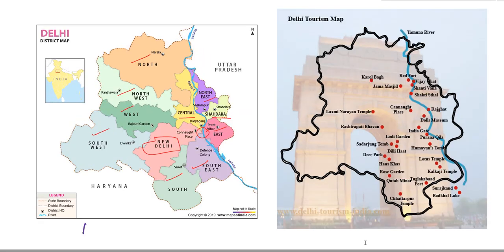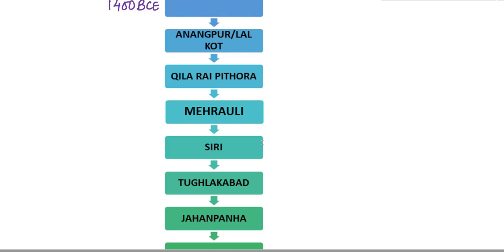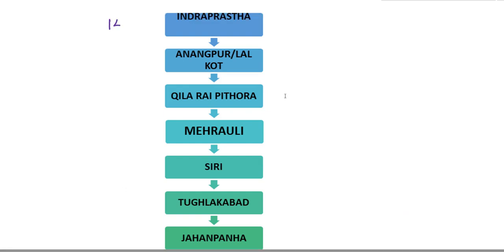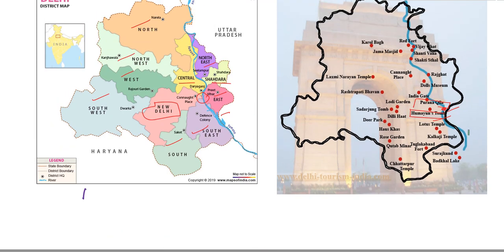and where exactly is Indraprastha located in the current Delhi. So Indraprastha is located here near the Purana Qila region, which would be basically between New Delhi, East Delhi and South Delhi, Southeast Delhi, the triad junction area. Now the board can also ask about another city related to the same epic, Hastinapur. So Hastinapur is the present-day Meerut in Uttar Pradesh. Please also take care of the fact that the current Indraprastha Park in Delhi, the IP Park, is also located close to Purana Qila and Humayun's tomb. So it will be located somewhere here. It is equidistant from the Purana Qila and Humayun's tomb.